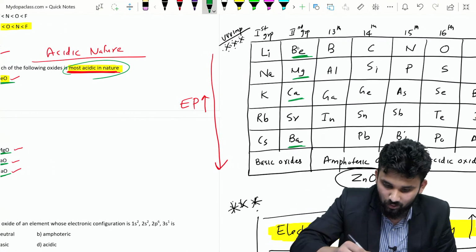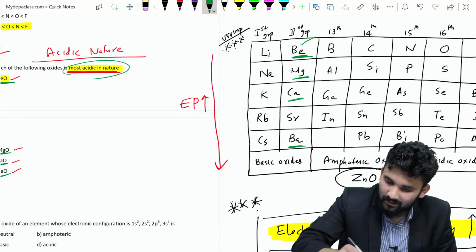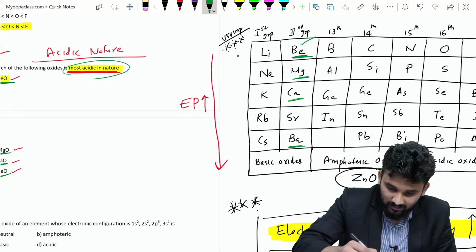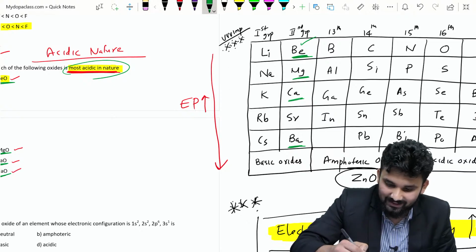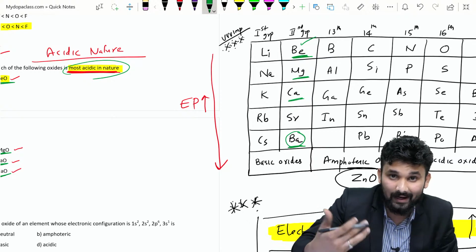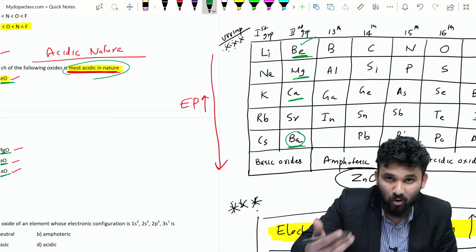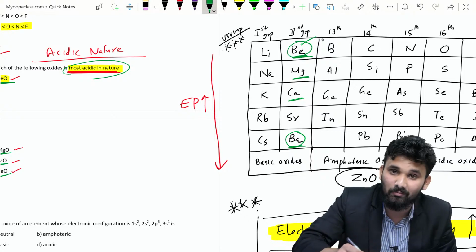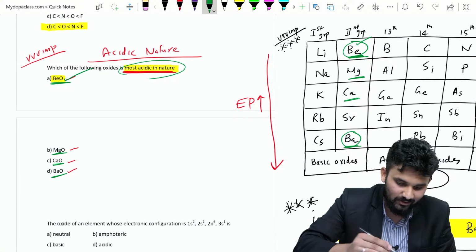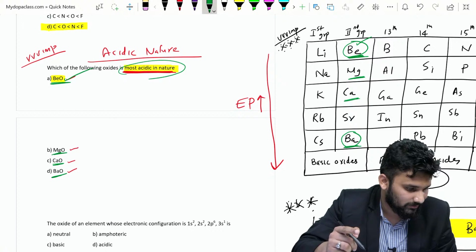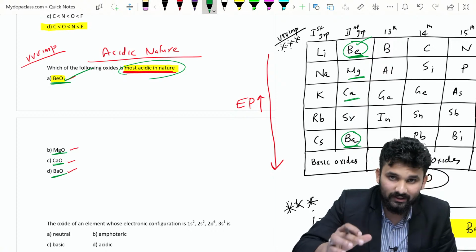Okay, we know that beryllium oxide is an amphoteric oxide and all these others are basic oxides. But as electropositivity increases, the basicity increases. So barium is more electropositive, so barium is more basic. Beryllium is less basic, so it will be more acidic. So the option BeO is the right answer. Okay, you got the idea? I think you will get an idea how to solve this.